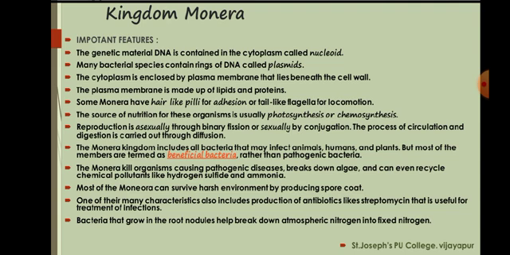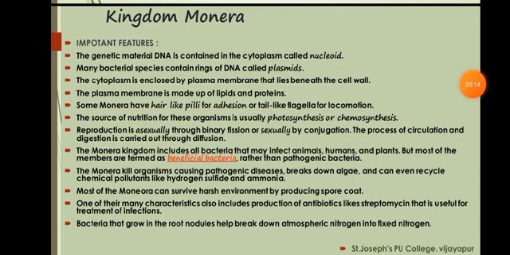They can cause diseases like cholera. Some chemosynthetic bacteria are very helpful for the recycling of nutrients like nitrogen, phosphorus, iron and sulfur. You can notice, in these main features, they are very helpful for us.